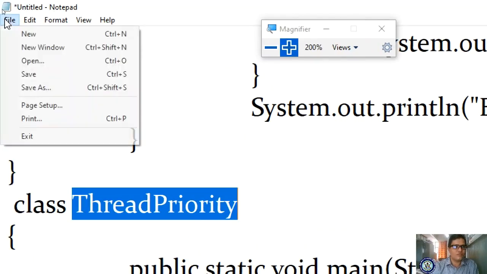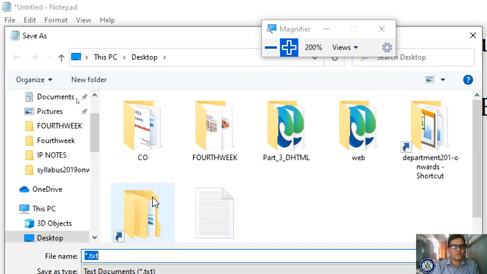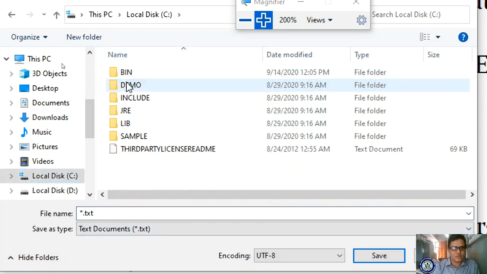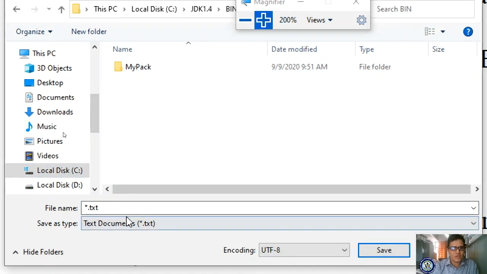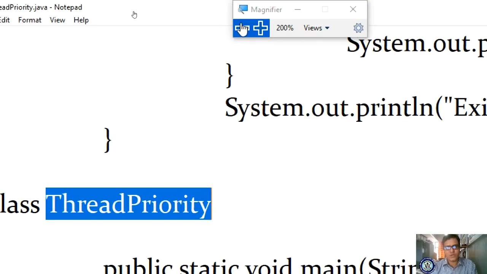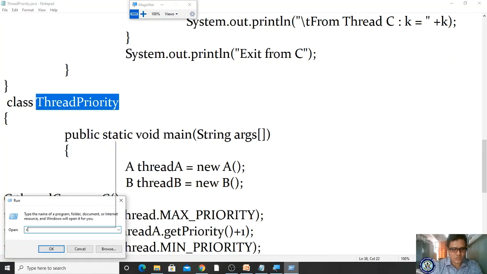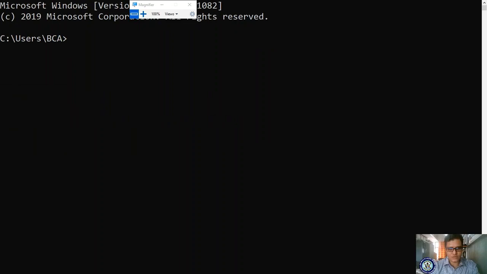Yes. File, Save, and choose your drive, C drive. In C drive, confirm it, JDK 1.4, bin, and save with ThreadPriority.java. Save it. Okay. Now let me open your Run prompt, your cmd, and press Alt+Enter. Hope it is visible, right?